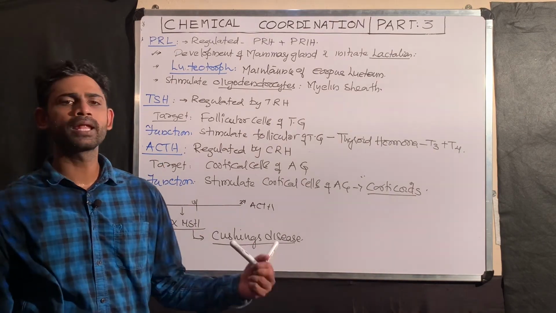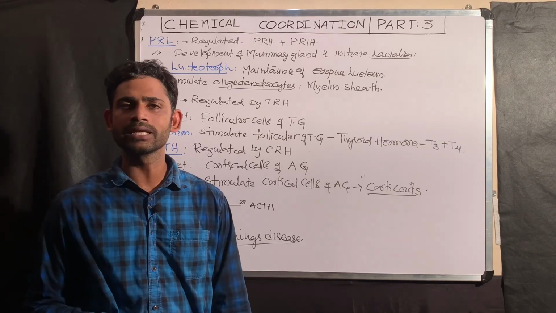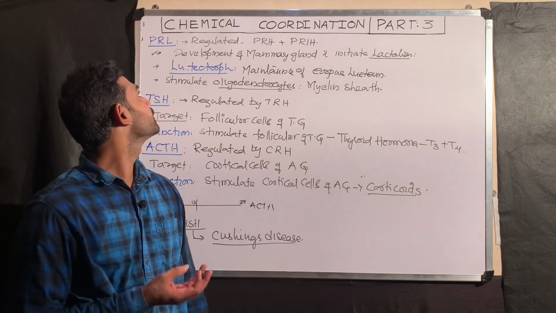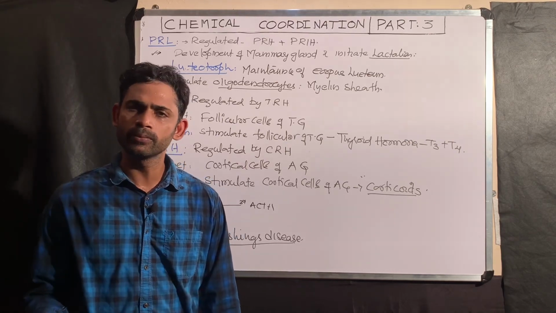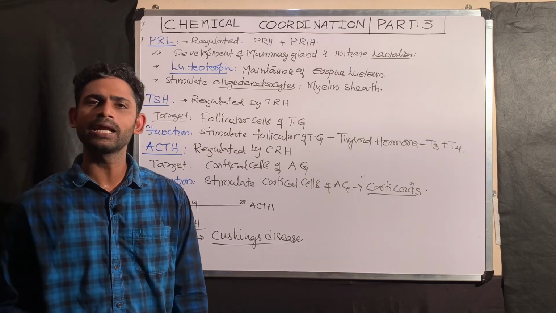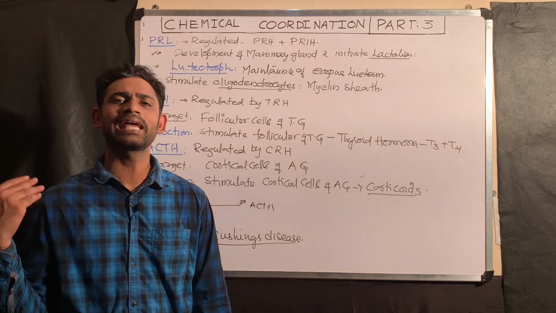Till now I explained some of the hormones produced by the anterior pituitary gland, like GH, PRL, TSH and ACTH. The remaining hormones of the anterior pituitary gland and the remaining parts of the pituitary gland I am going to explain in the next part.